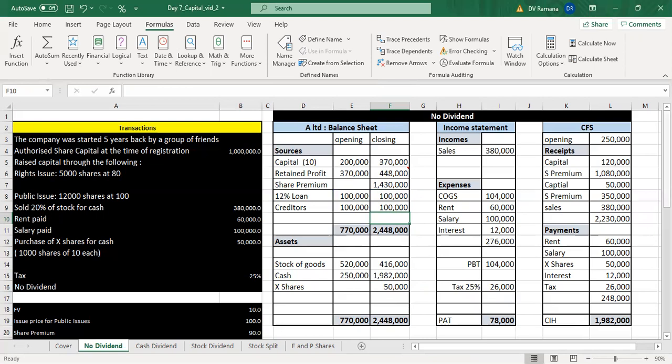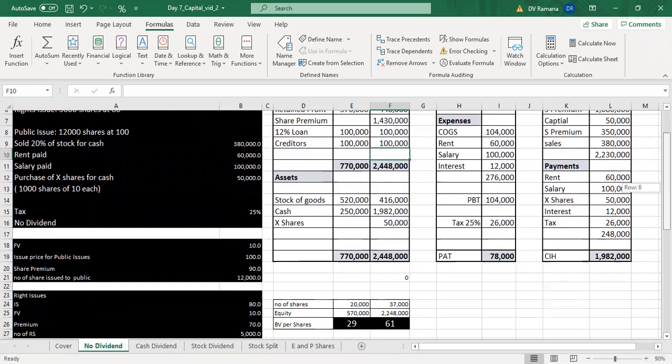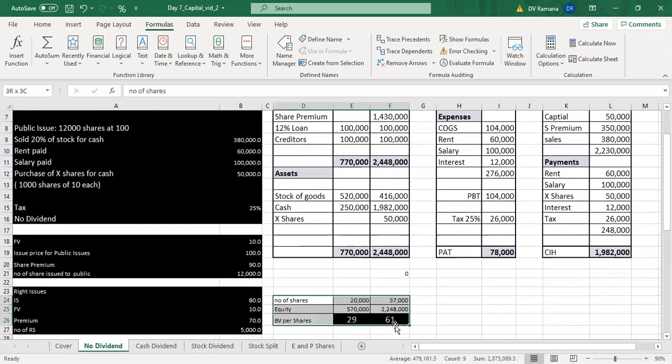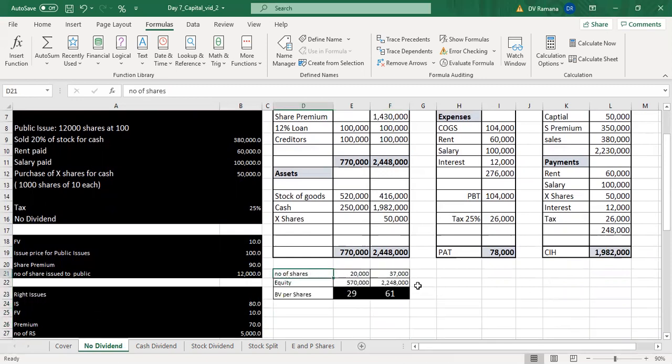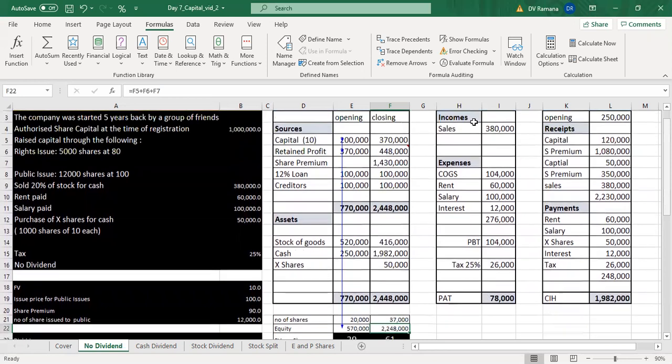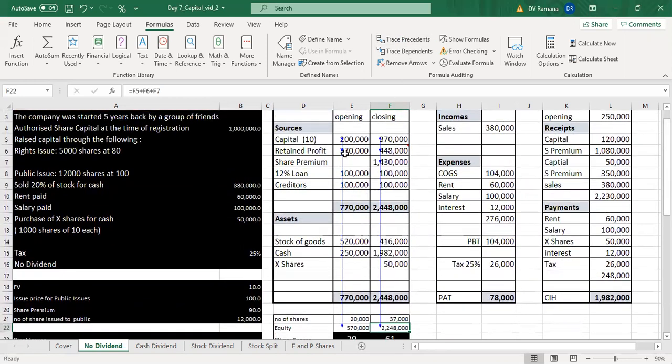Now let us examine the book value per share. The book value per share is equal to the equity of the company divided by the number of shares. Opening equity was 570,000, that is capital plus retained profit plus share premium. Share premium is not there in the beginning. And the closing equity is capital plus retained profit plus share premium.